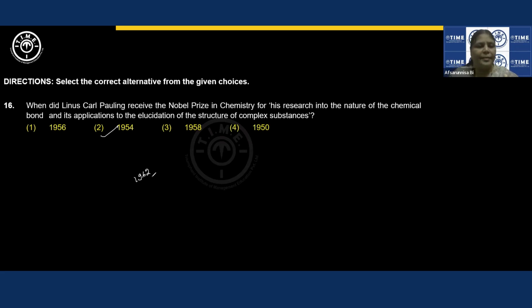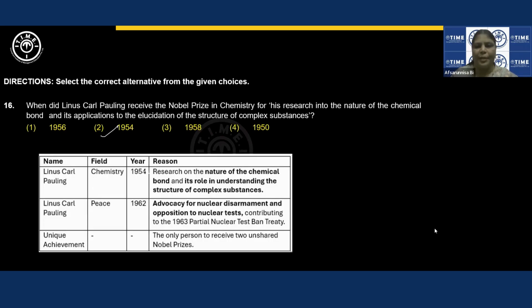So he said that nuclear tests should be banned. For that, he received the Nobel Prize. So he is the scientist, the only one, I think, who has received the Nobel Prize twice unshared. I'm not saying he's the only one to receive the Nobel Prize twice, but unshared Nobel Prize, right? You can see the description of it. Here I have written. If you want, you can take the screenshot.